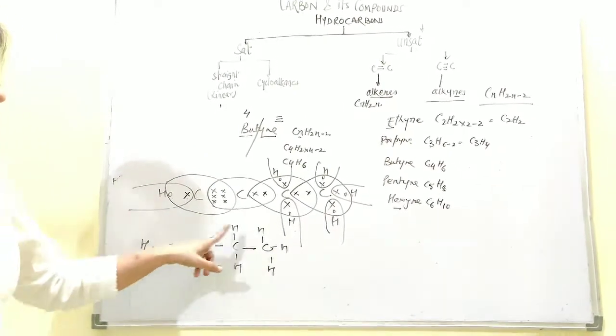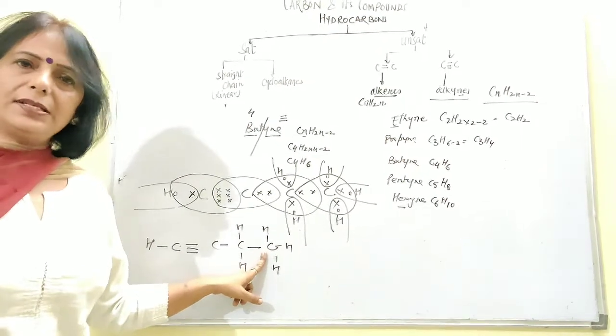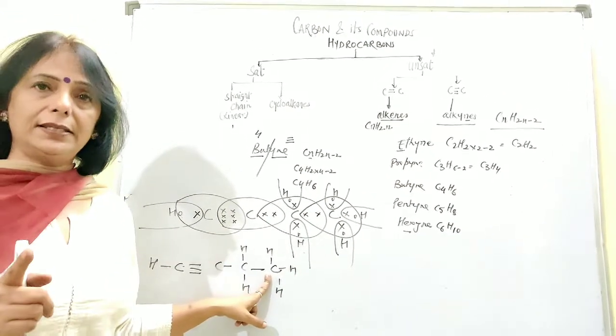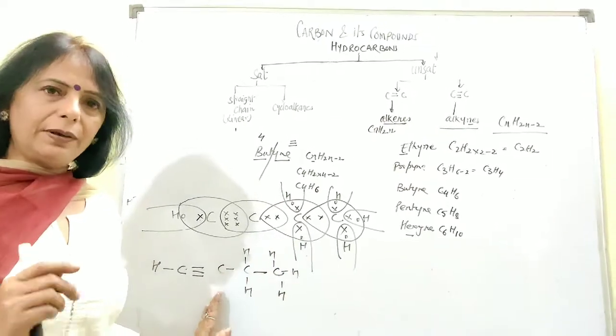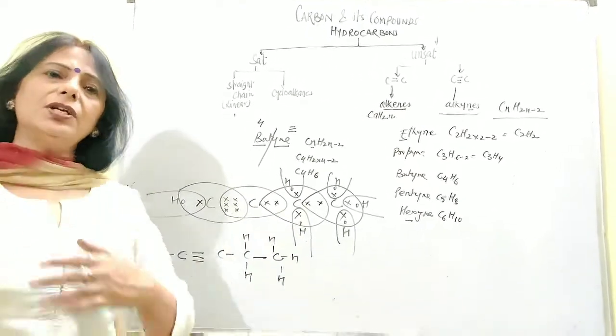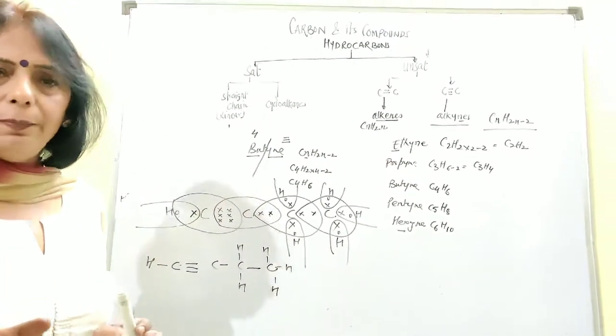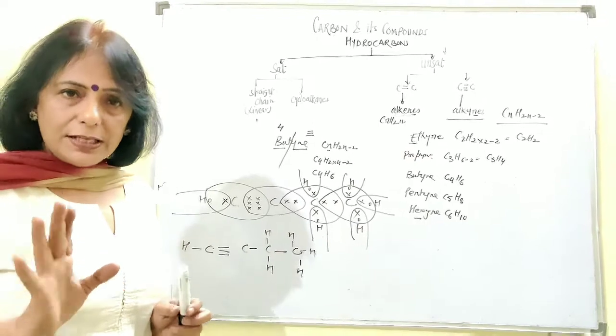Okay, either this side or that side, and nomenclature will start exactly in the similar way as I told you at the time of the alkene series. So better you keep on the primary carbon and not somewhere in between the chain, because in that case you have to change the name of the compound. Finally, this much I think you understood.